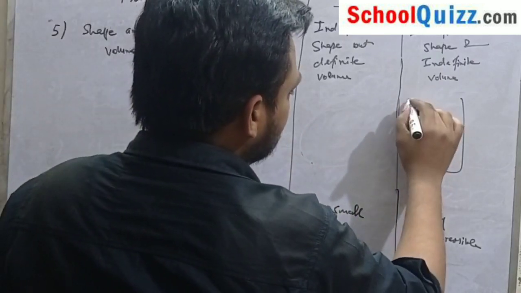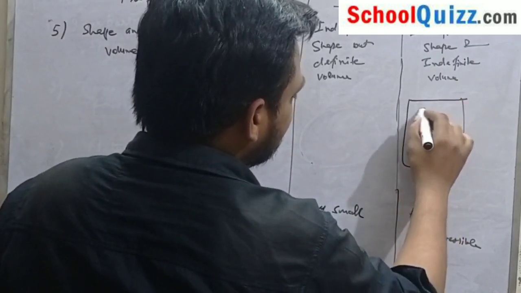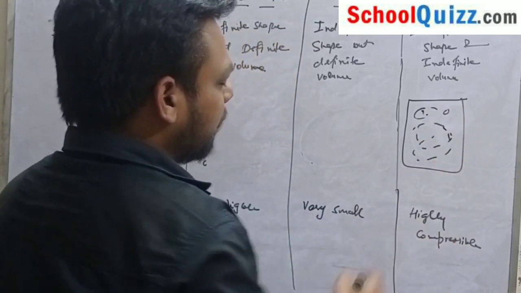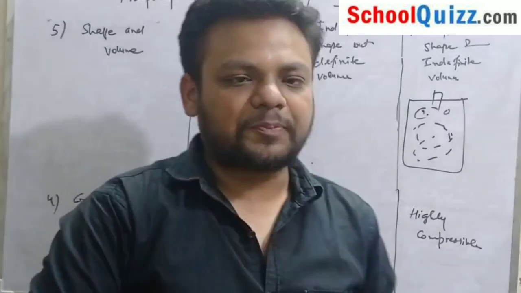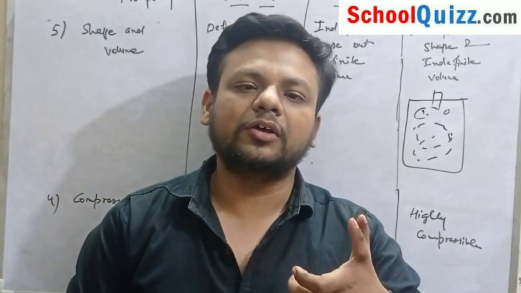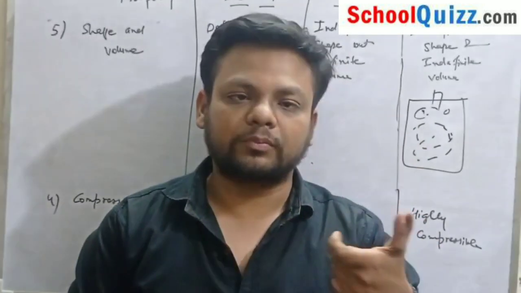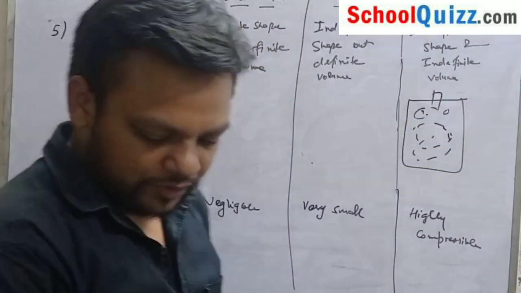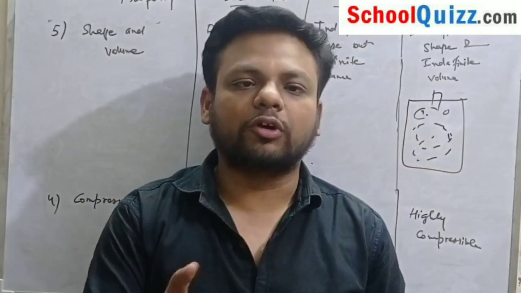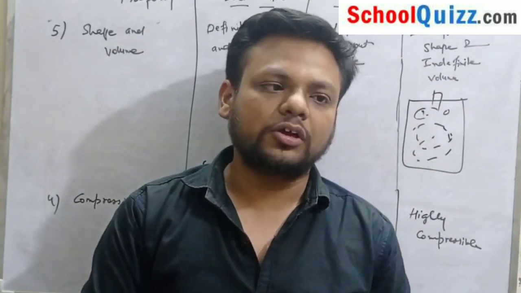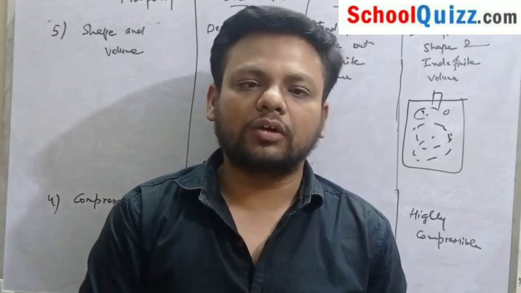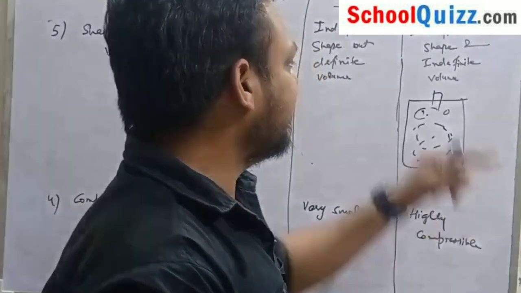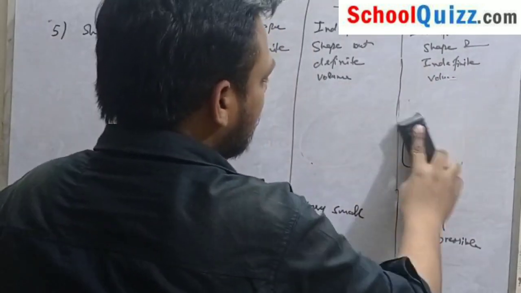But in the case of gas, it has indefinite shape and indefinite volume. Suppose there is gas in a container, but if we spread it out in the room, it will occupy the whole room. So we can say it has indefinite shape and indefinite volume. Suppose we use deodorant in our house. When we press it, we get its smell in all of our room, so the gas occupies almost all the space.